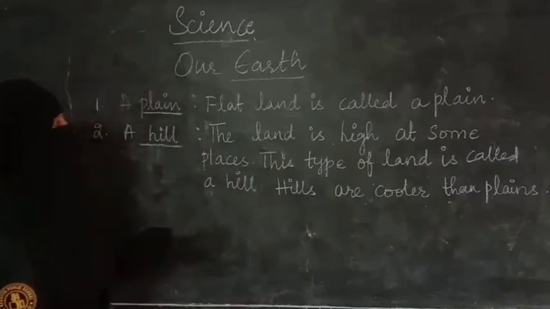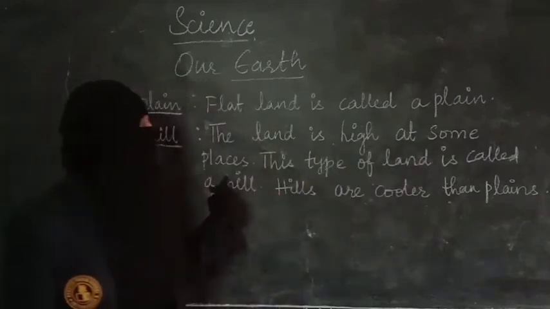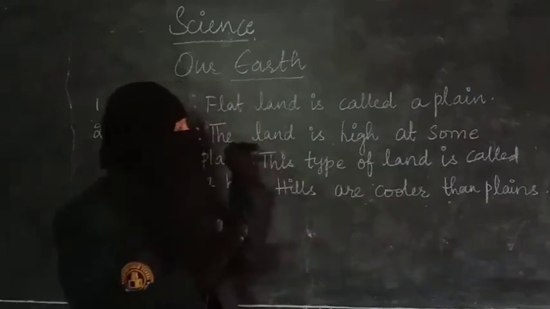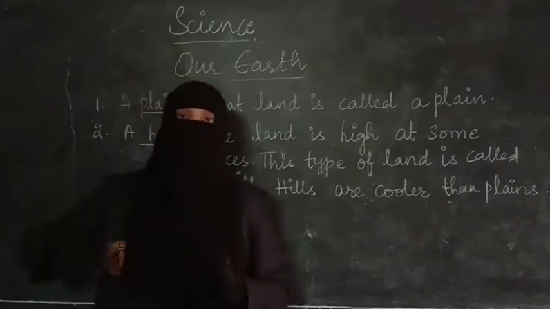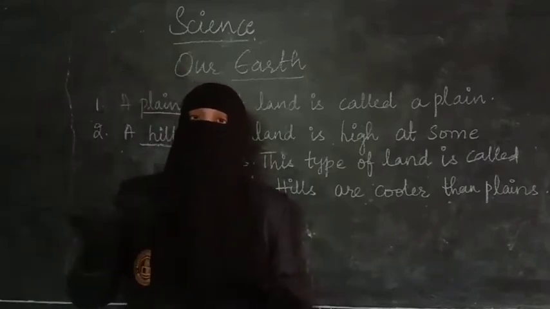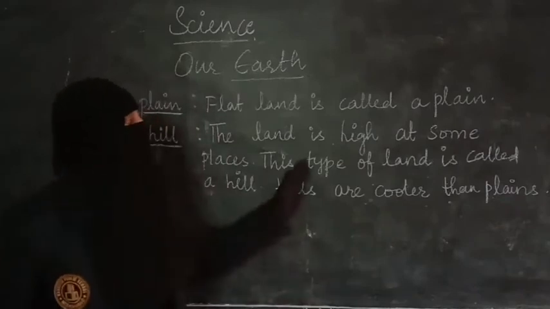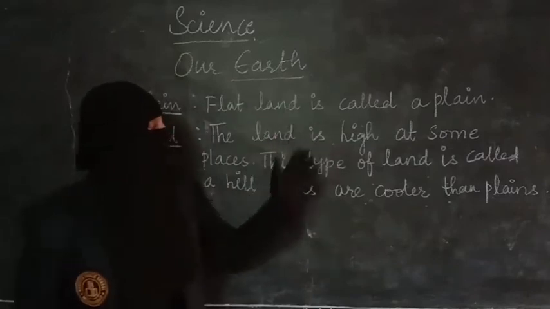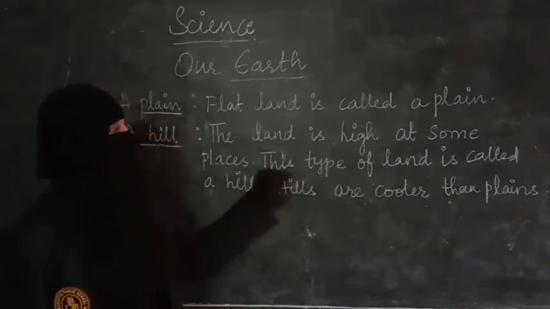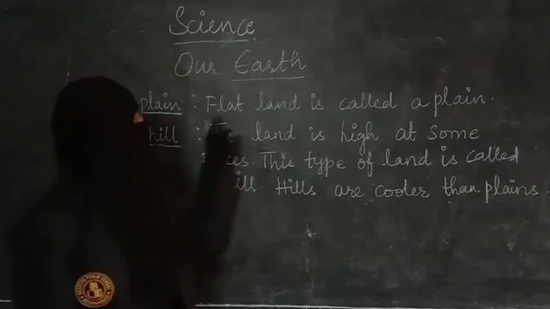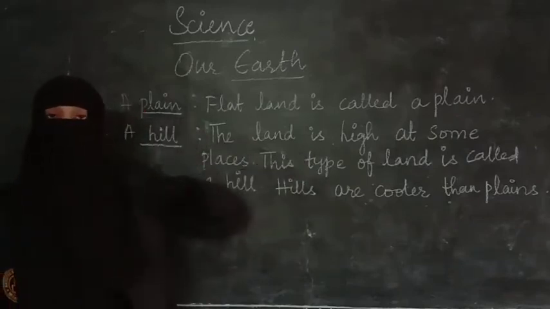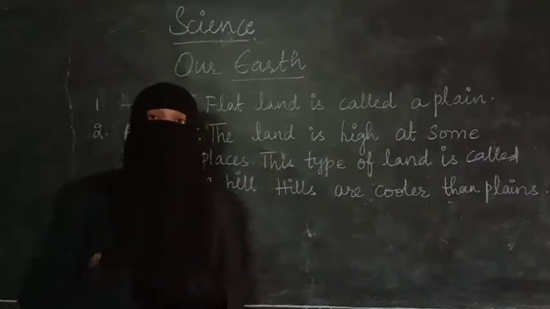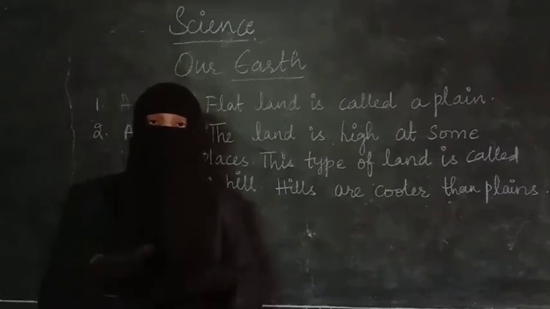So what actually is a hill? The land is high at some places. In the plain, the land is completely flat, but in the type of land that is a hill, the land has ups and downs. The land is unequal. It is high at some places and low at some places. The place which is high is called a hill, and this type of land is called hills. So the opposite of a plain is a hilly land. Plains have flat land without any ups and downs, but hills have many ups and downs. At some places they are very high, at some places very low. It is an uneven land.